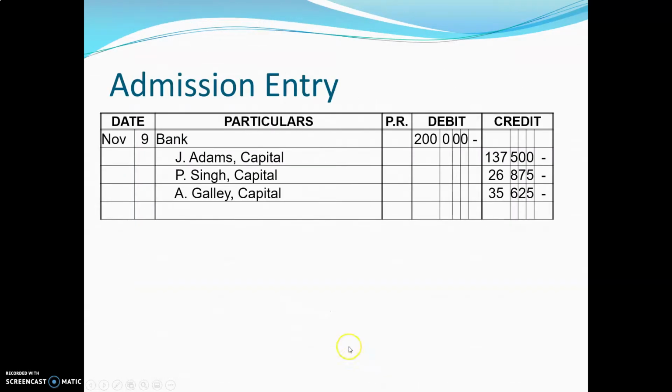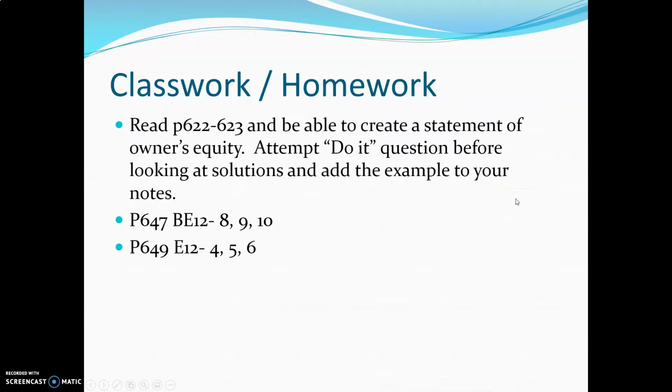What does our entry look like? Well, here it is. Bank gets debited $200,000. J. Adams capital is $137,500, which is 25%. Singh capital gets a bonus of $26,875. A. Galley gets a bonus of $35,625. This is challenging stuff.